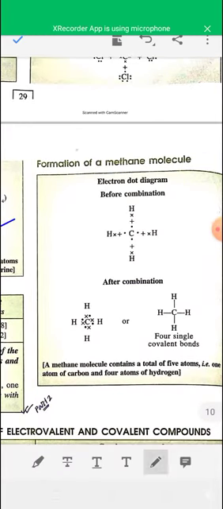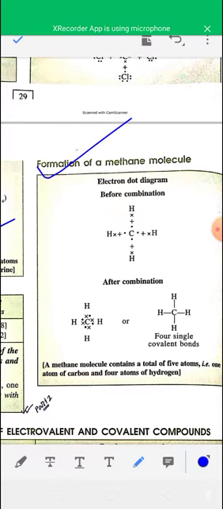And the last one is methane. In methane also there are a total of 4 single covalent bonds present, that is, 4 electron pairs are formed between carbon and hydrogen atoms.